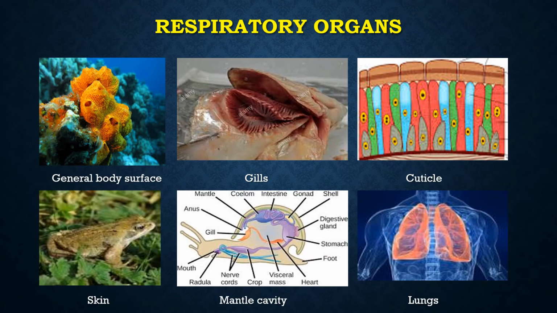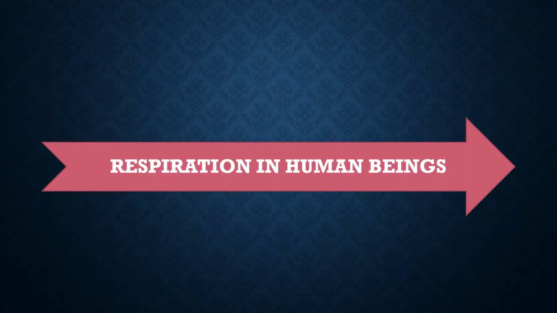There are different types of respiratory organs such as general body surface in poriferans, gills in case of fishes and amphibians, cuticle in earthworm, skin in frog, mantle cavity in case of aquatic molluscans, lungs in case of birds and human beings. Now let us discuss about the respiration in human beings.